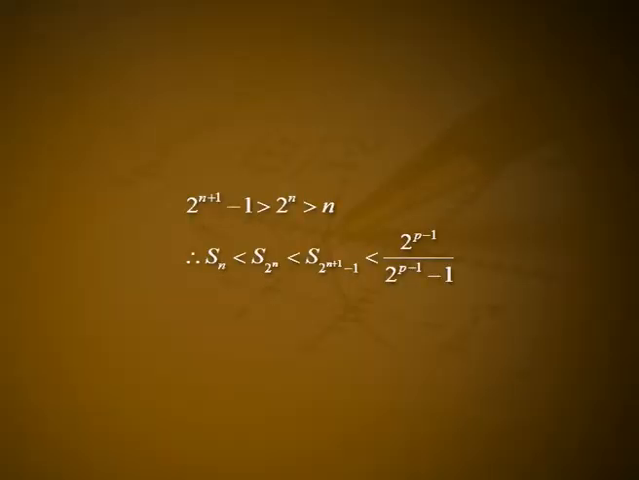We know that when n is any positive integer, 2^(n+1) - 1 is greater than 2^n, which is greater than n. Therefore, S_n is less than S_(2^n), which is less than S_(2^(n+1) - 1), which is less than 2^(p-1)/(2^(p-1) - 1). Since for a given p, 2^(p-1)/(2^(p-1) - 1) is a fixed number, the sequence S_n of partial sums of the given series is bounded above and hence the series converges for p greater than 1.